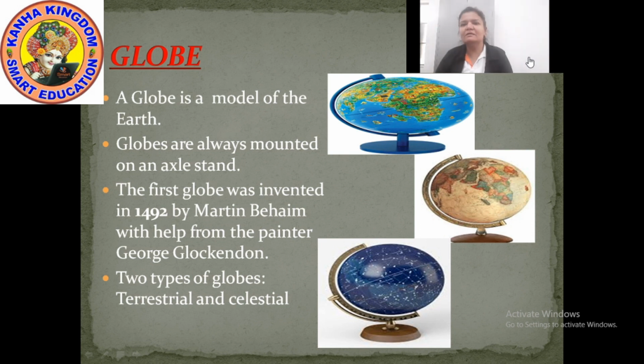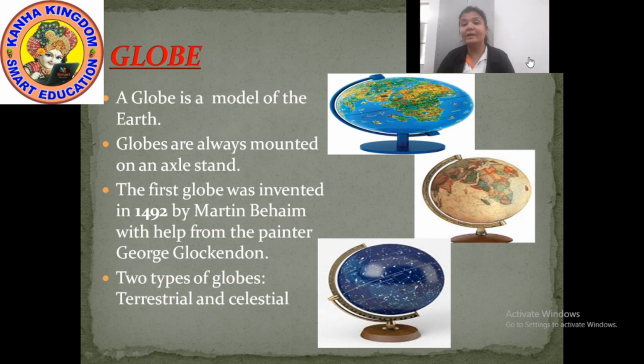When you see the earth in space, or you see the globe which you have in your hand, both look the same. Okay? Here you can see that the globes are mounted on the axial stand. Axial stand means the globe is standing on a stand. It is mounted on a stand. So that stand is known as axial stand.